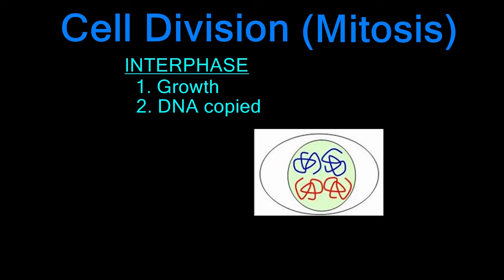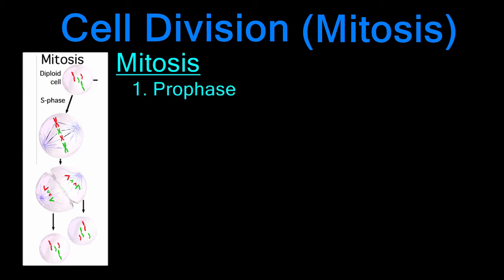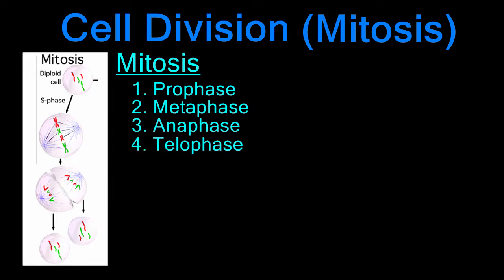After the DNA has been copied, the cell is ready to divide. Mitosis is the orderly sequence of events that take place during cell division that ensures that the two daughter cells are exact copies of the parent cell. Mitosis is divided up into 4 stages: prophase, metaphase, anaphase, and telophase. Let's look and see exactly what happens during the cell cycle.